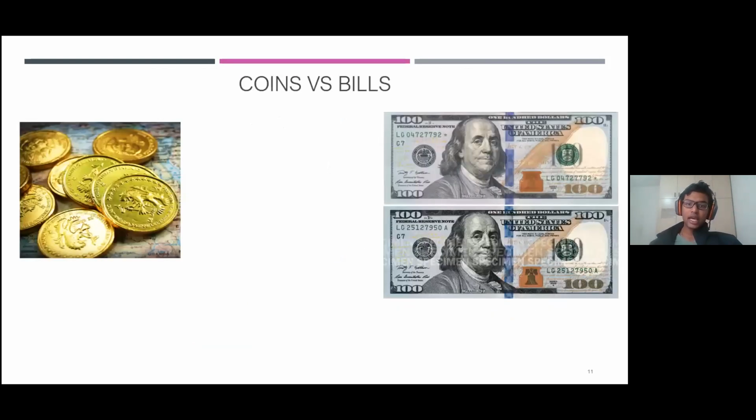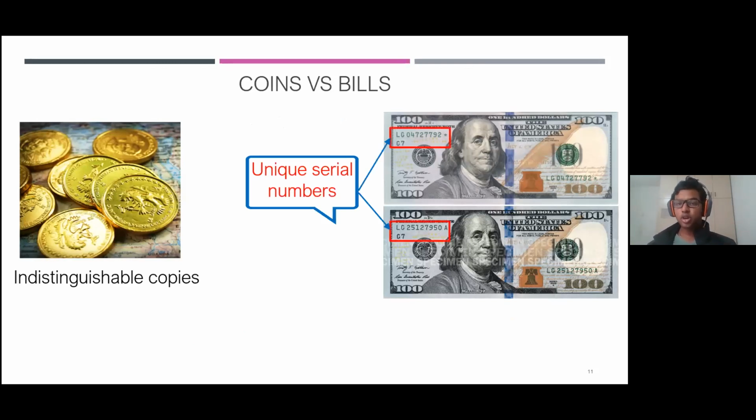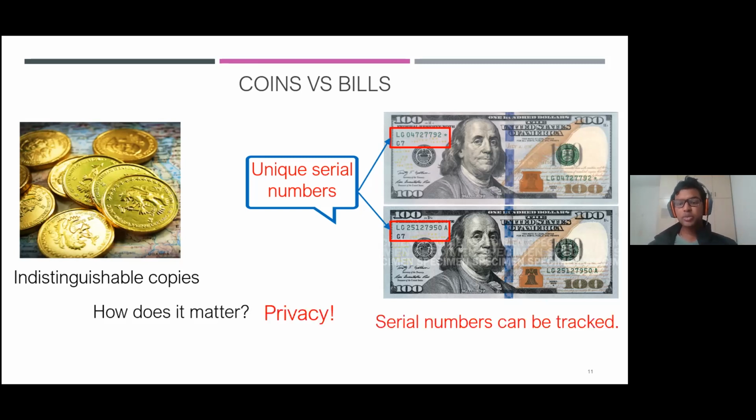Another classification of quantum money is between coins and bills. This classification even holds in our traditional money schemes. Coins are indistinguishable copies, whereas bills have unique serial numbers that set them apart. But why should we care about that? We should care because these unique serial numbers can be used to track transactions via bills. So in terms of privacy, coins are better than bills.